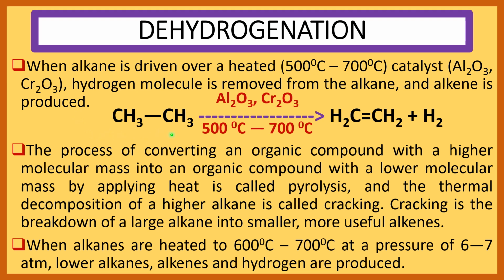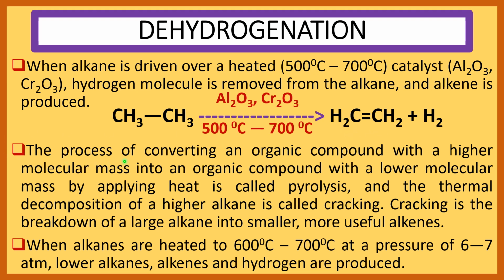When it is driven over a heated catalyst, heated at 500 degree centigrade to 700 degree centigrade, catalyst Al2O3 Cr2O3, we get ethylene CH2=CH2 and one molecule of hydrogen is removed. This is the dehydrogenation. Here C2H6, here C2H4.